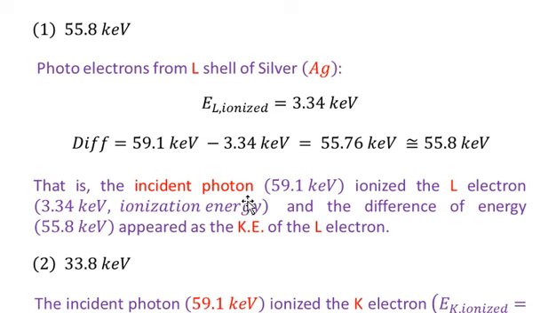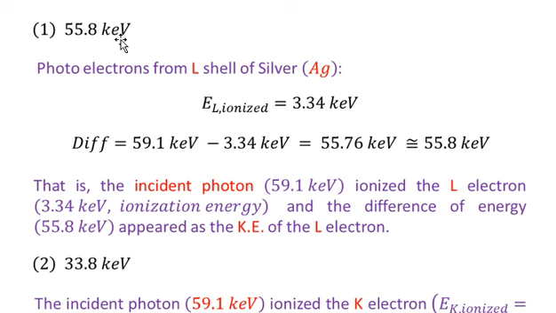So that is the incident photon, that is the incident K alpha radiation with energy 59.1 keV, which ionized the L electron with an energy of 3.34 keV, and the difference of energy, which is 55.8 keV, which we have calculated in this section, will appear as the kinetic energy of that L electron ionized from the silver atom. So you see that this is how we have explained this energy, 55.8 keV.